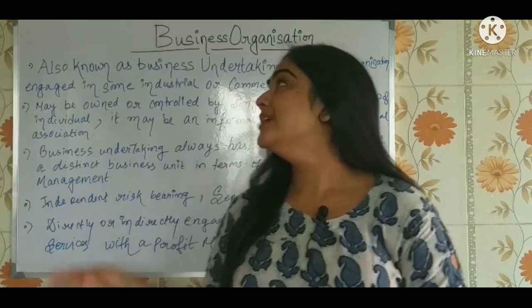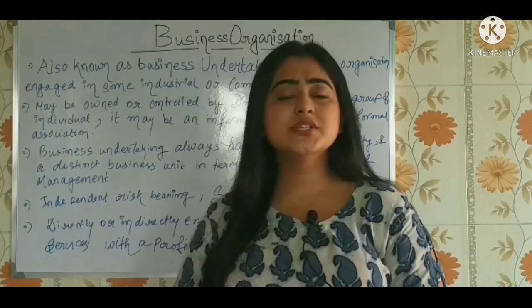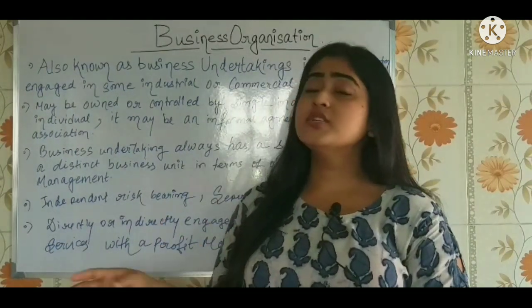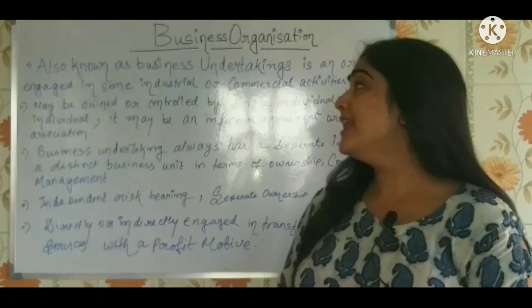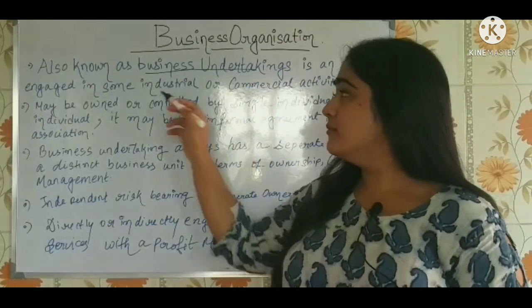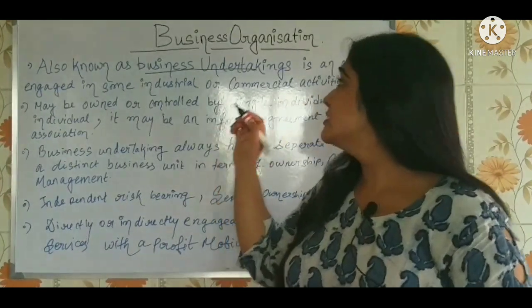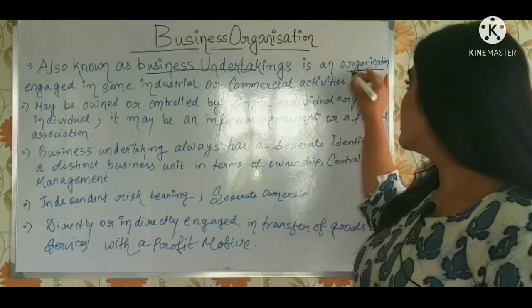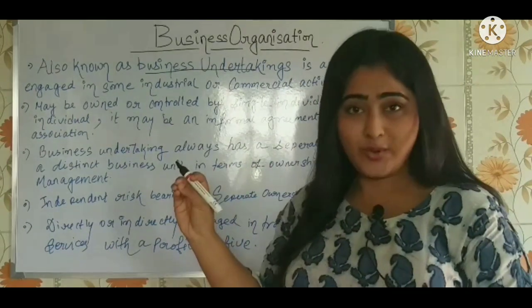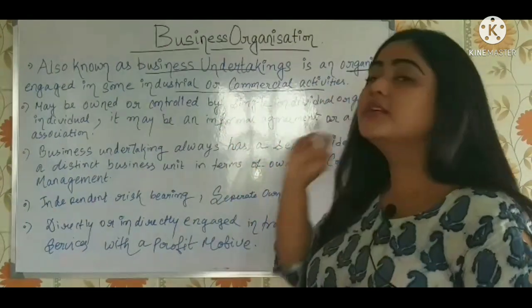Okay, so what is business organization? What do you understand by business organization? Well, business organization is an organization or an entity. It's also known as business undertaking. Now this is not only an organization, it's an entity, which is engaged in some industrial or commercial activities.